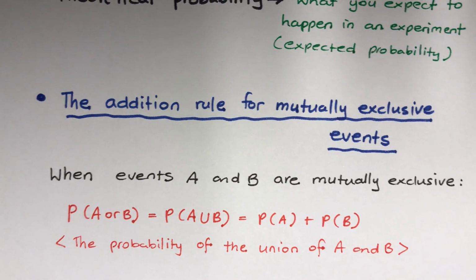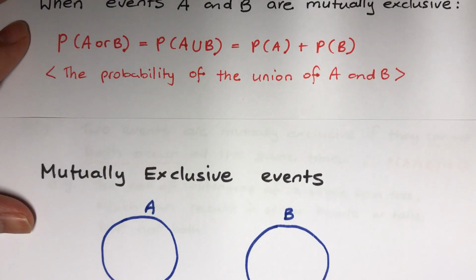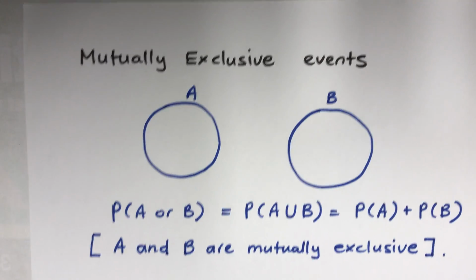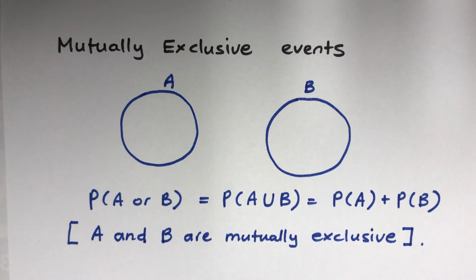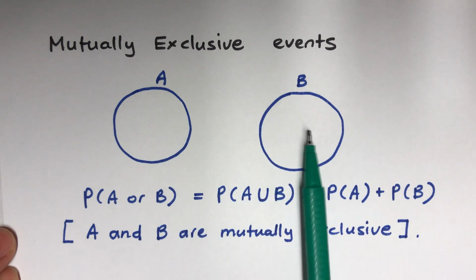And then we have the formula there. It makes sense if I push this into the Venn diagram. If there's no common ground, they're not happening at the same time, so they're all independent.